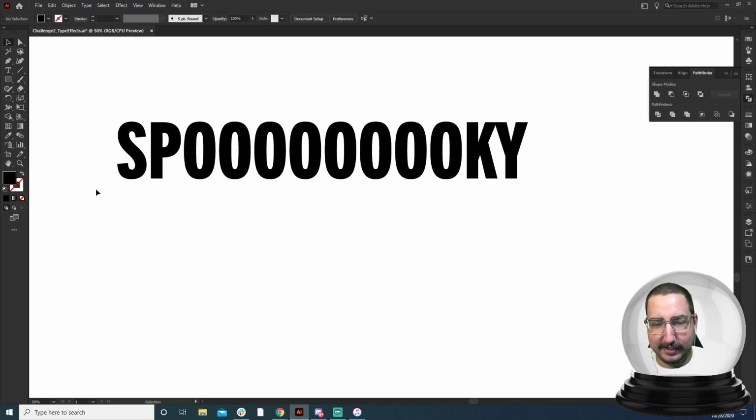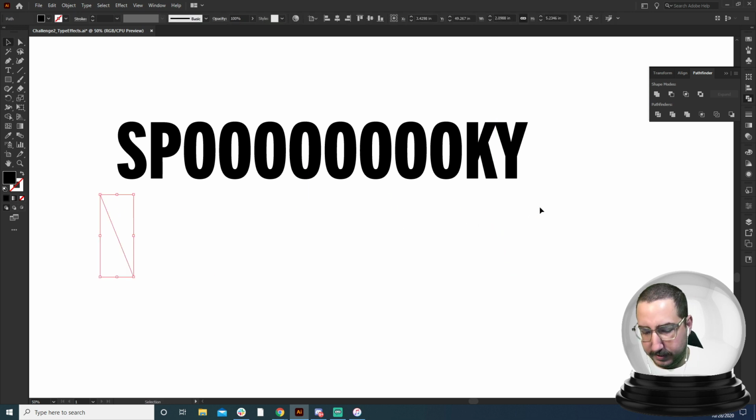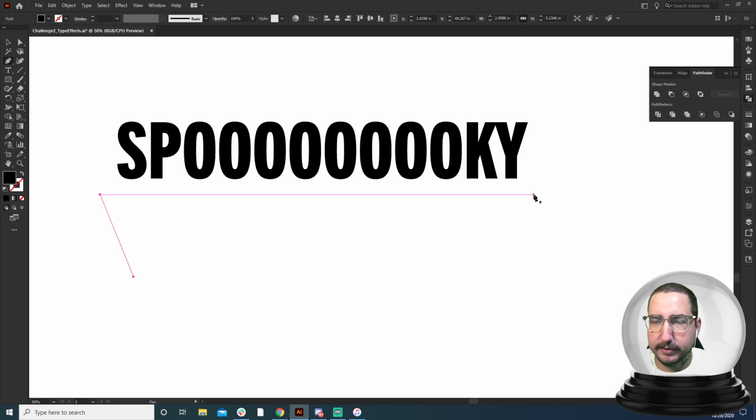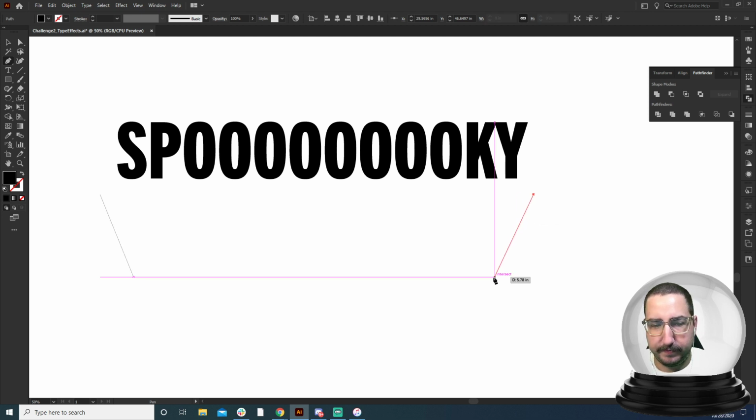Now, what we can do next is we are going to play around with our zigzag tool. We're going to click and make a line. And this line, let's actually bring it in a little bit on the bottom, right there. And then maybe we do another one on the other side. So we're using the pen tool to make these lines. Very easy, very quick. There we go.